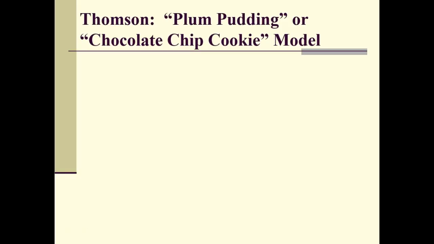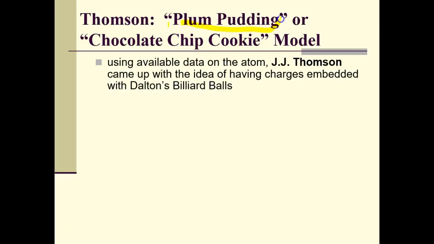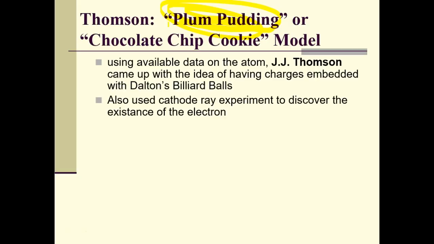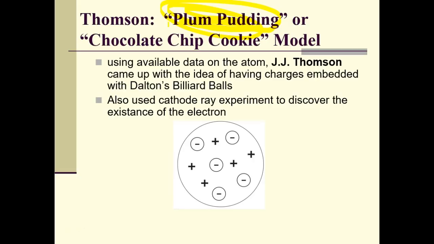The next one we're going to talk about is J.J. Thompson. J.J. Thompson had the plum pudding. Make sure you write that down because that usually shows up on a test. Or it's like a chocolate chip cookie model because it looks like a chocolate chip cookie. Using the available data, J.J. Thompson came up with the idea of having particles inside the billiard ball. He still said it was a sphere, but now we have charges, positives and negatives. He also used a cathode ray experiment to discover this model.